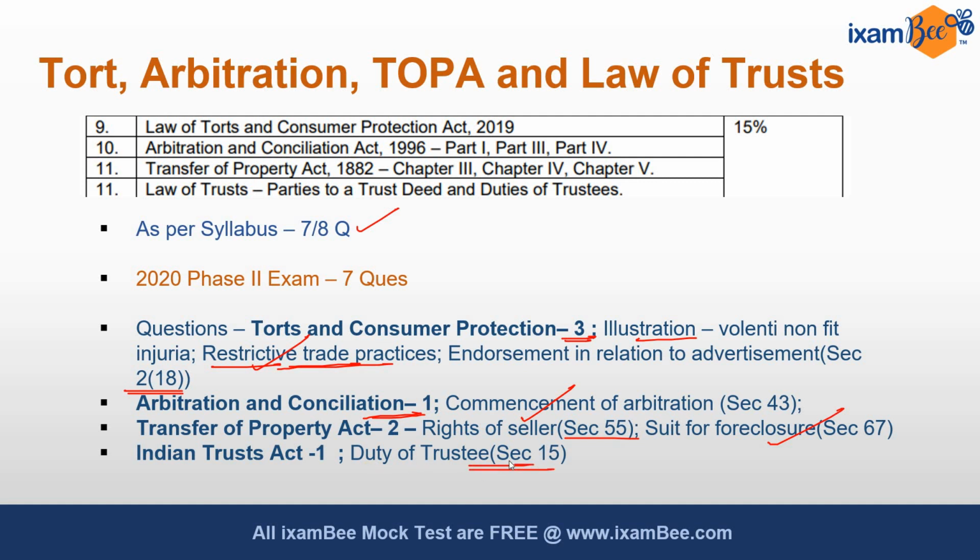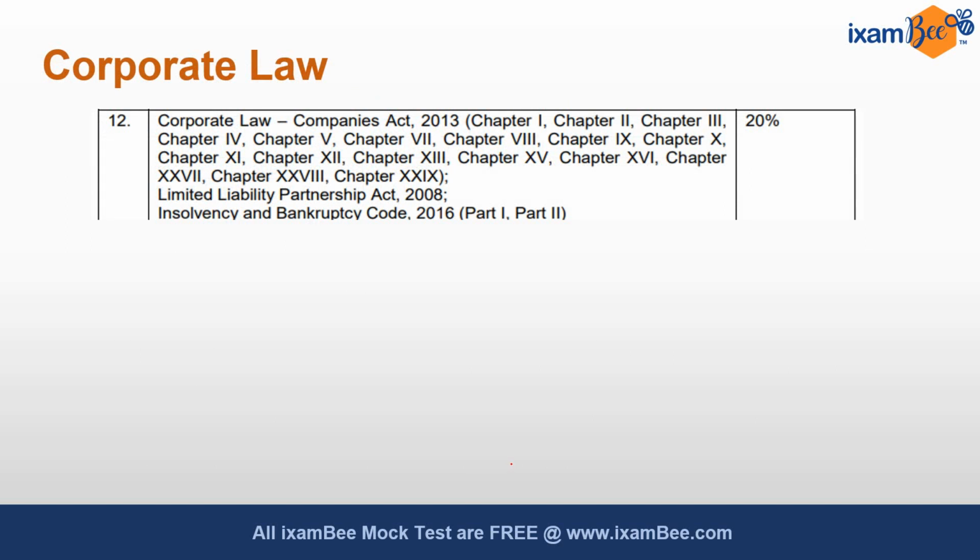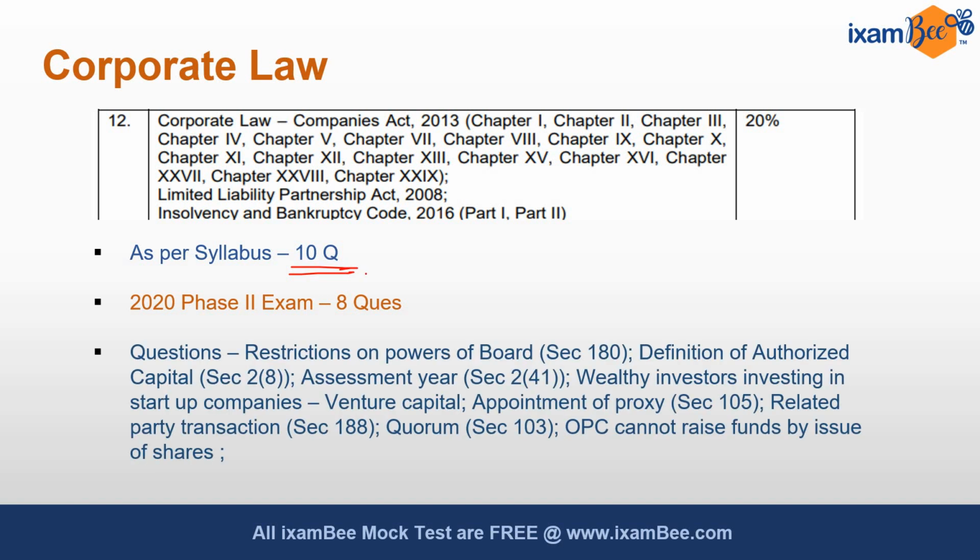Moving to the next part, that is corporate law, which holds a weightage of 20%. That means as per the syllabus there must be 10 questions from this segment, and in the exam there were 8 questions from corporate law. One was relating to restriction on the powers of board, that is section 180. Then another question was relating to the definition of authorized capital, section 2 subsection 8.